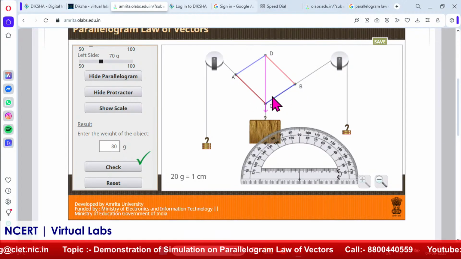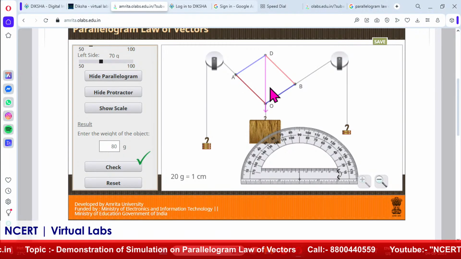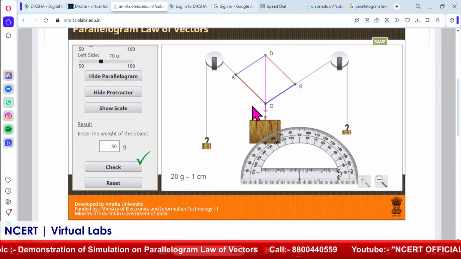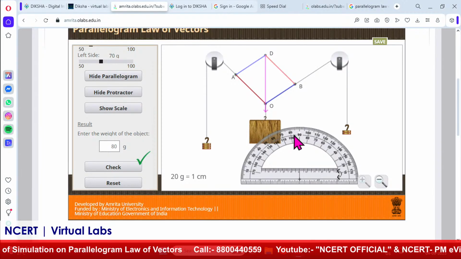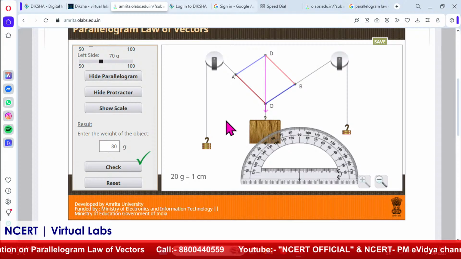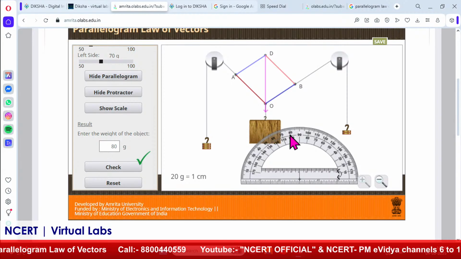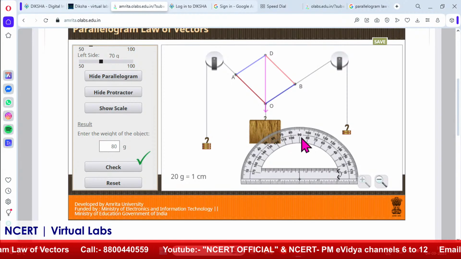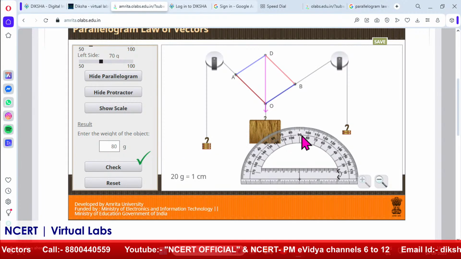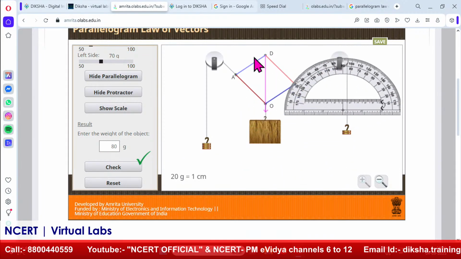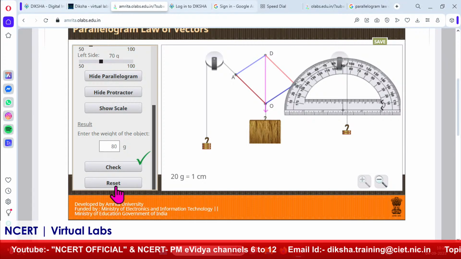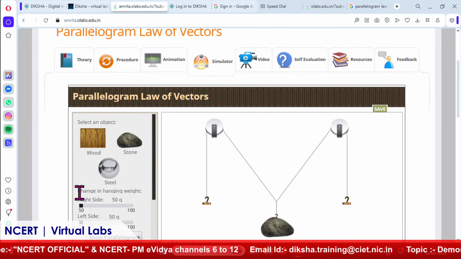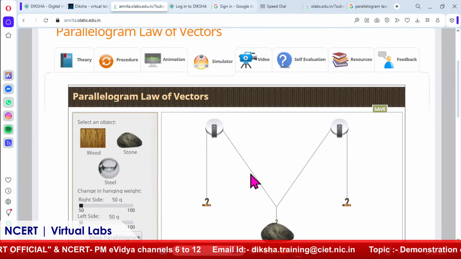So once I get the value of this theta, the angle between OA and OB, and I also know the value of OA and the value of OB, I can easily use the formula R equals root over P square plus Q square plus 2PQ cos theta to calculate it manually. And we can find that the magnitude comes out to be this much. Now I will reset it once again, and we can repeat it for the stone also.